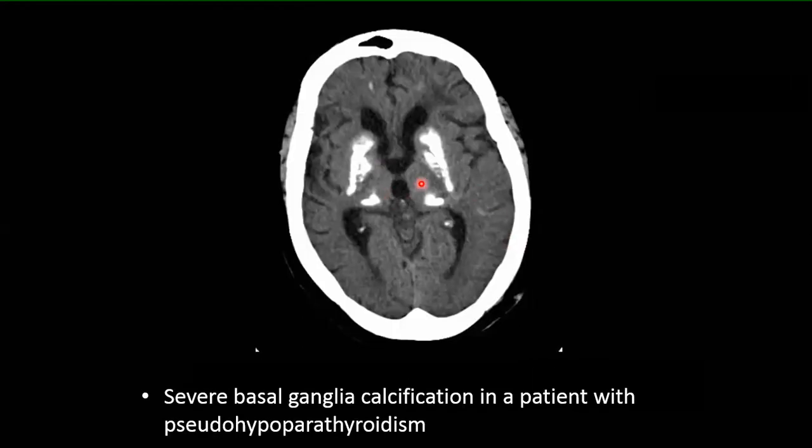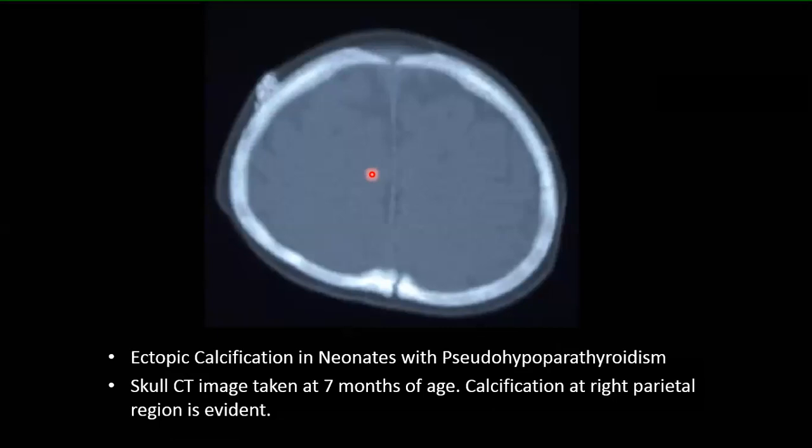The basal ganglia calcifications that we talked about can also be seen in a very young age group, like in this case here. This is a 7-month-old child with pseudohypoparathyroidism, and you can see the calcification in the scalp on the right side reaching to the parietal bone.